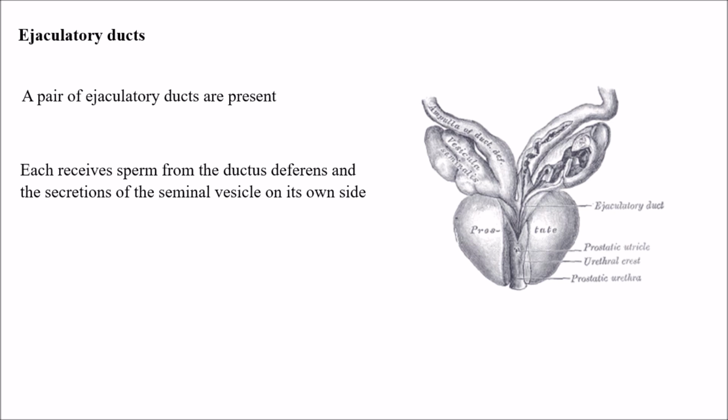So we know that there is a pair of ductus deferens and a pair of seminal vesicles, and now we have the ejaculatory ducts, which are also a pair, and each receives sperm from the ductus deferens and the secretions of the seminal vesicle on its own side. Both the ejaculatory ducts drain or empty into the single urethra, through which the sperm and semen are drained.